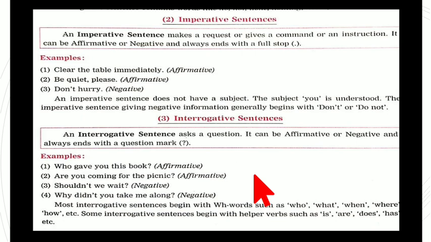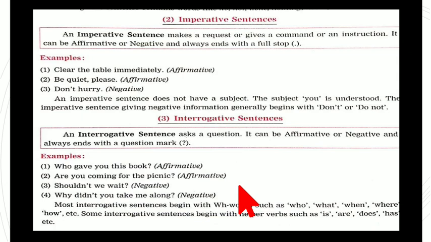For example, who gave you this book? See, I am asking you a question. Who gave you this book? So in this, as no is not there, it is affirmative. Are you coming for the picnic? Again, I am asking something. So it is again interrogative affirmative.